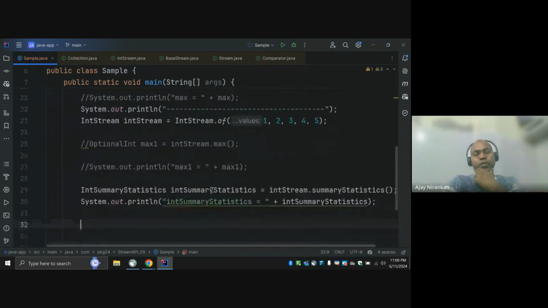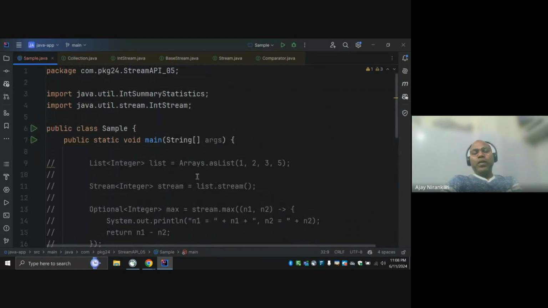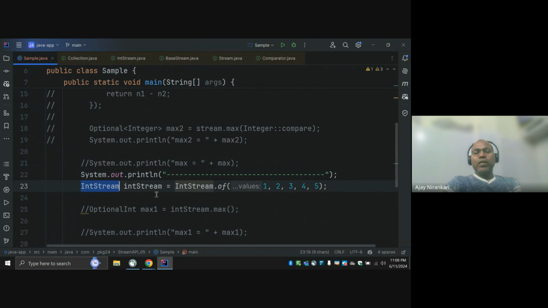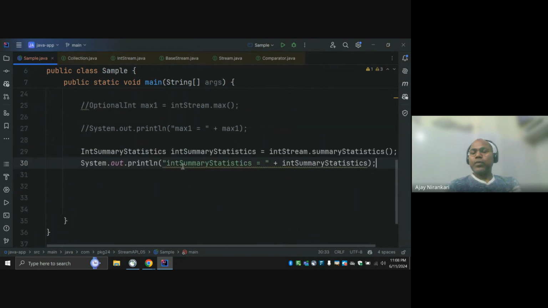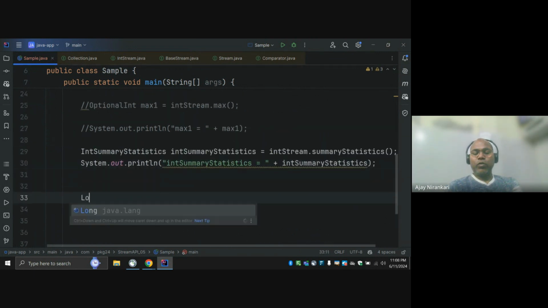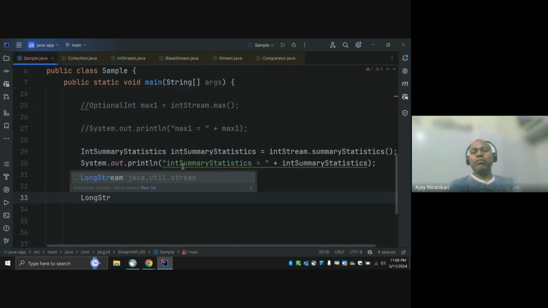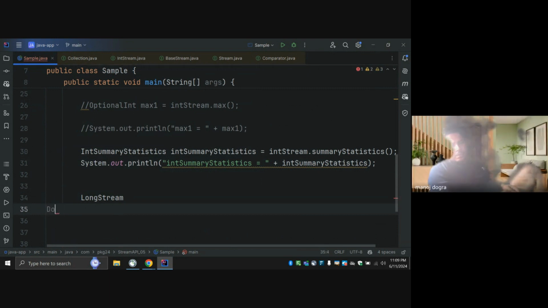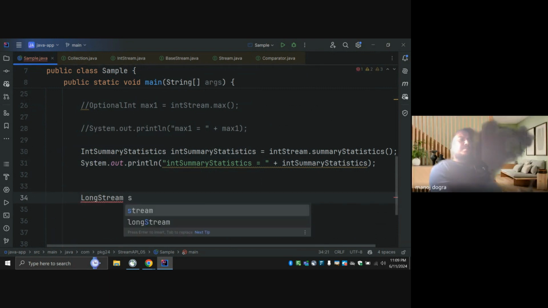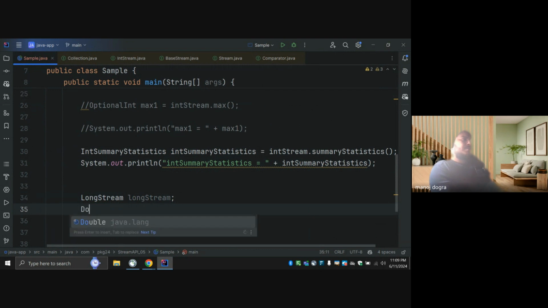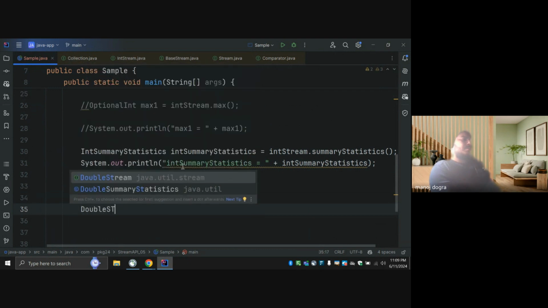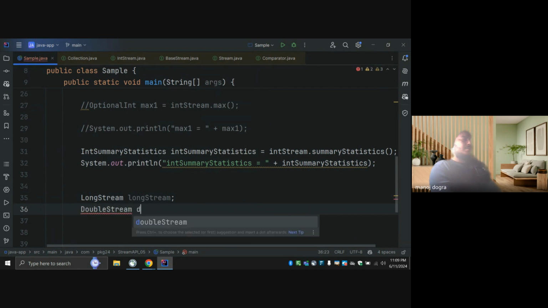Good. Similarly, there are lots of specialized interfaces already available, like for long streams and double streams.